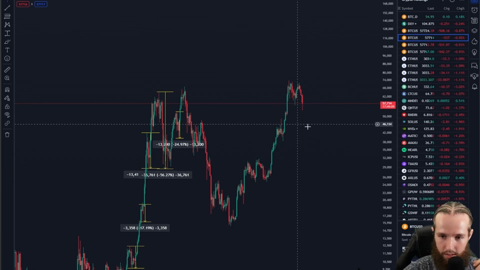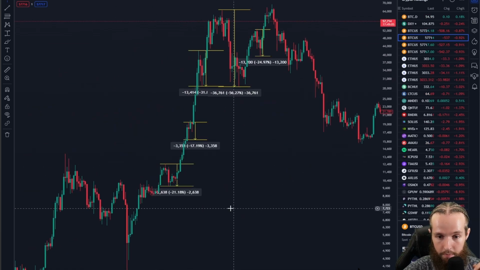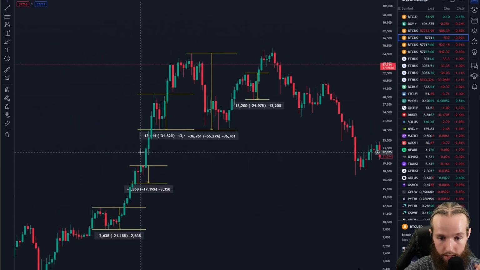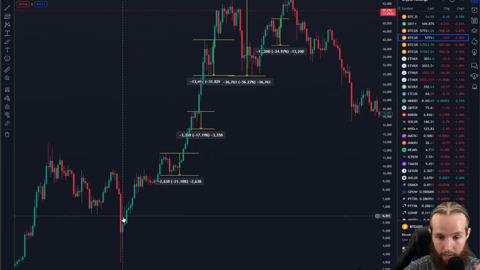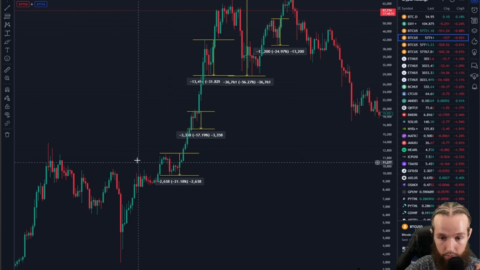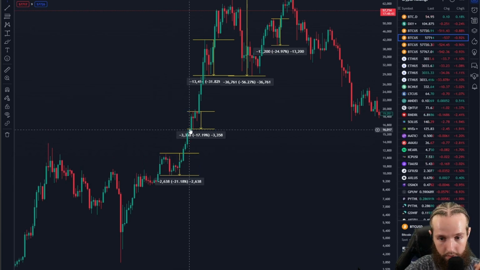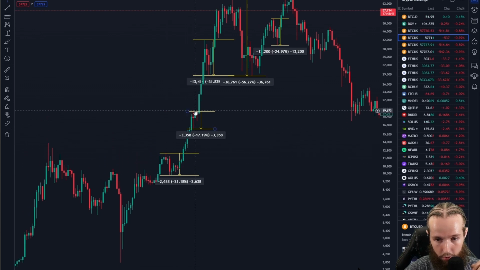Now, with these drawdowns in bull markets, essentially what's going on through this whole period of green is that all the big money that was buying right here is selling through this whole move, right up to here. And that's why we had this move. Now they're done selling. They want to buy some more. So they are buying the whole time retail is selling. Now they're selling into retail through this whole move again.